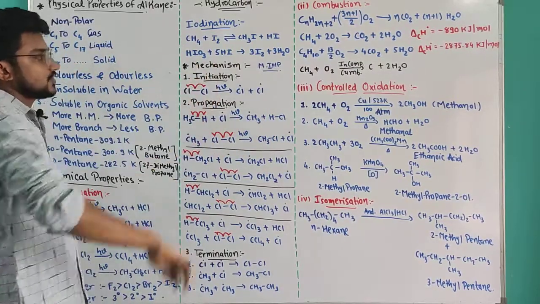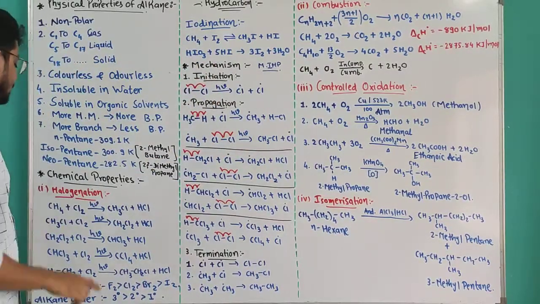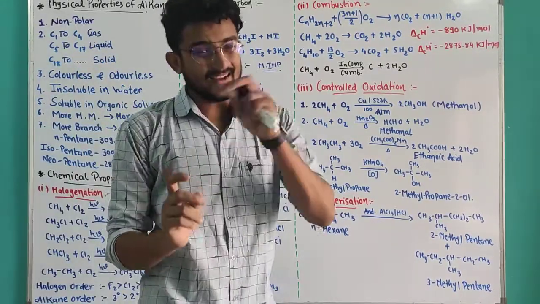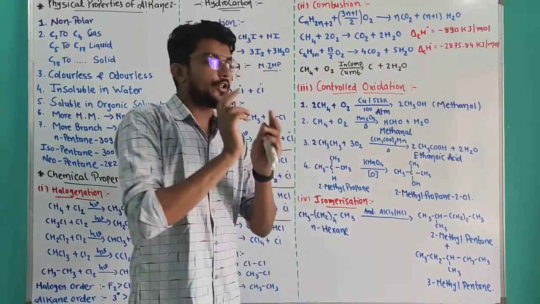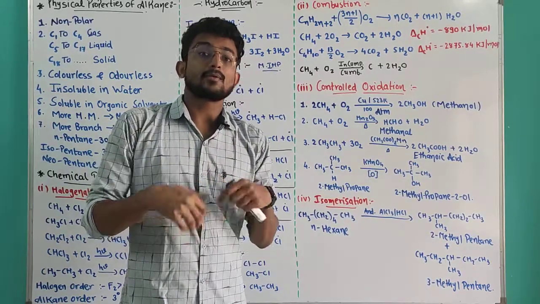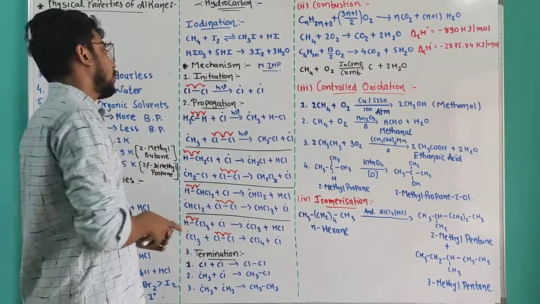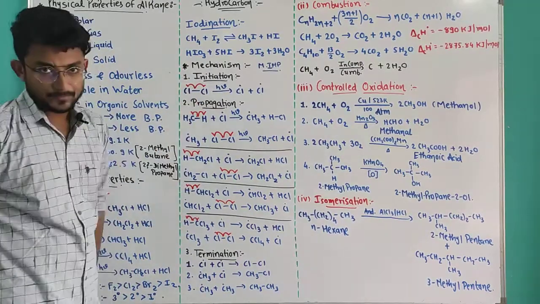This is the initiation. You know that the carbon-carbon bond in ethane and the carbon-hydrogen bond in methane are stronger than the chlorine-chlorine bond. So, free radicals will be formed on the basis of chlorine.